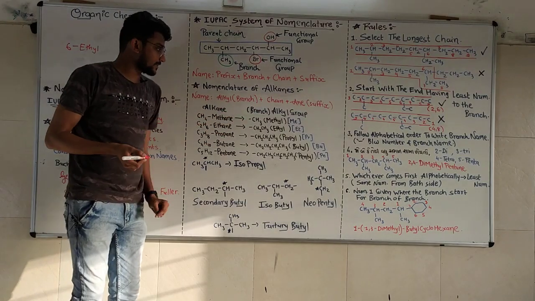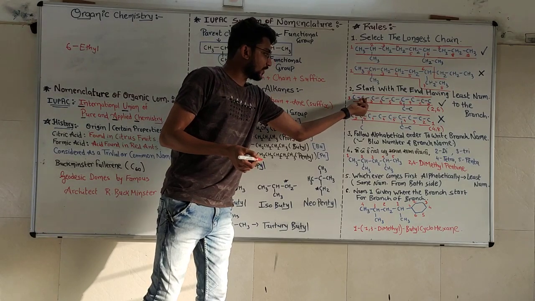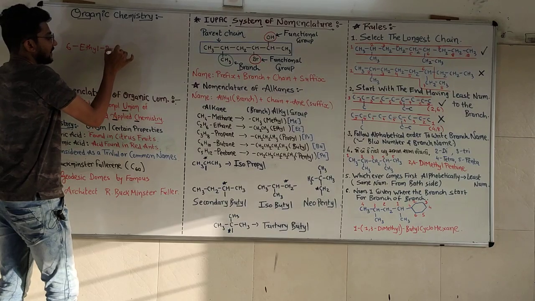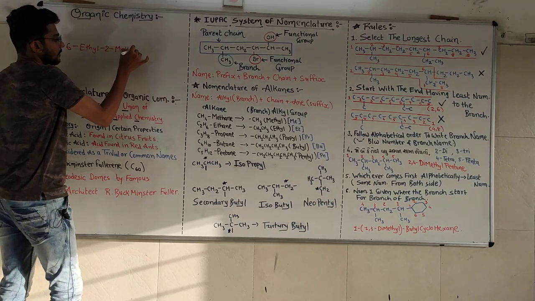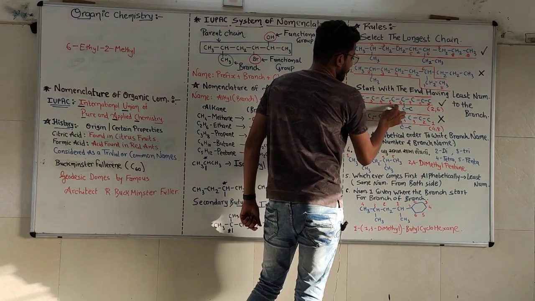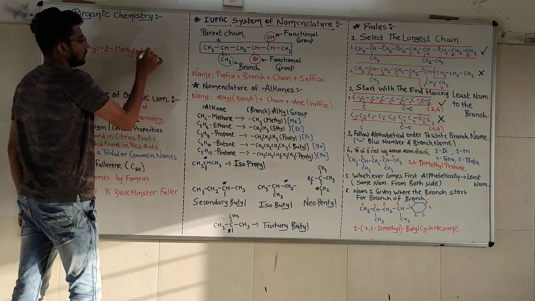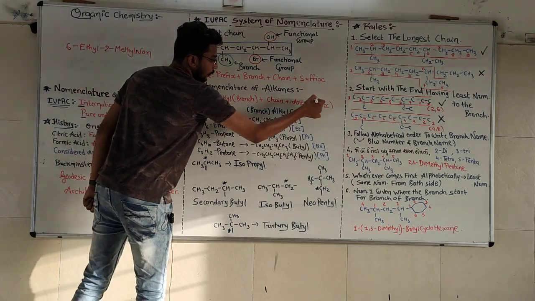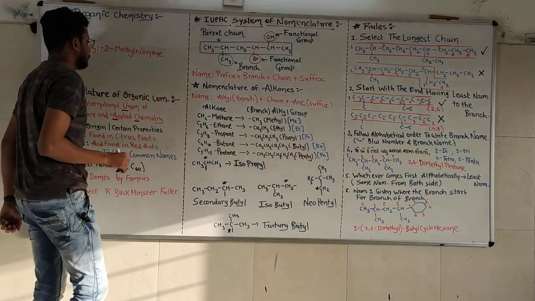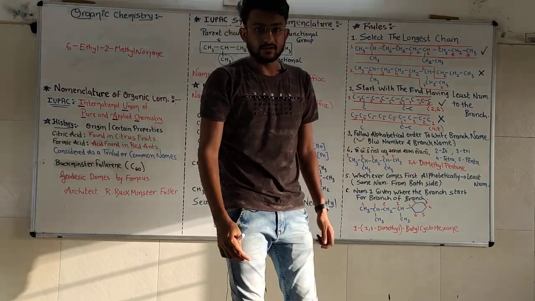Again there is another branch. So again branch plus position. 1 carbon, position number 2. For 1 carbon methyl. That's why dash 2 dash methyl. And the parent chain 1, 2, 3, 4, 5, 6, 7, 8 and 9. 9 for non, and suffix for alkane. Every single one is single bonded. That's why ANE. So the name will be 6-ethyl 2-methyl nonane. Completed and the right one.